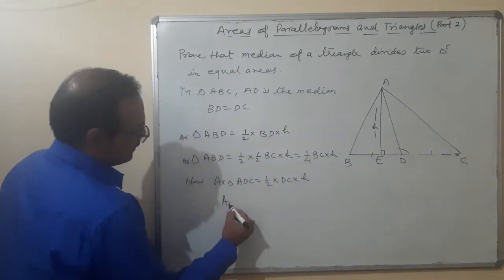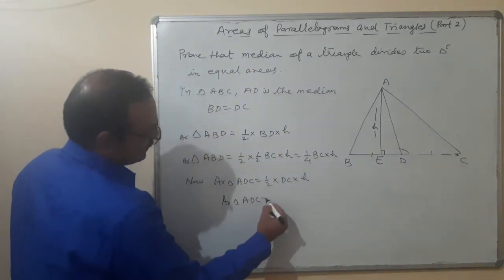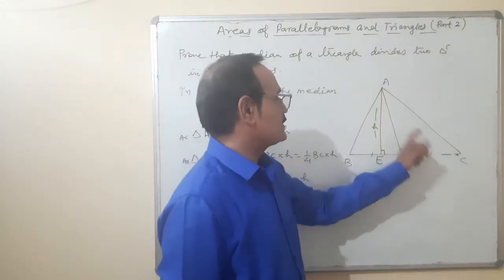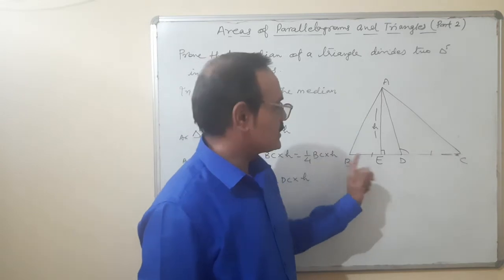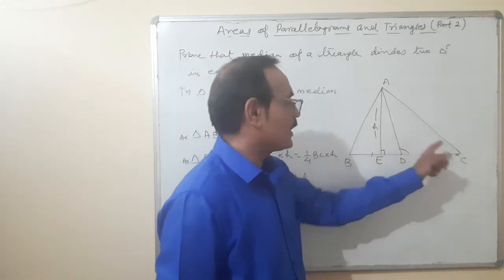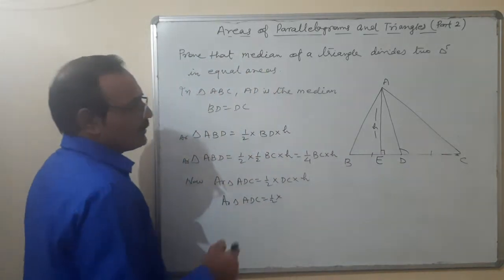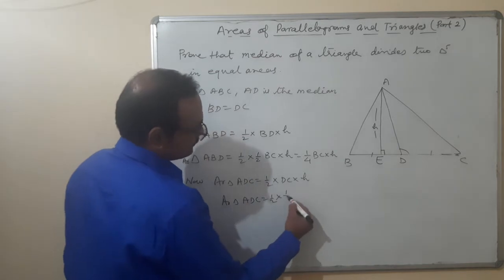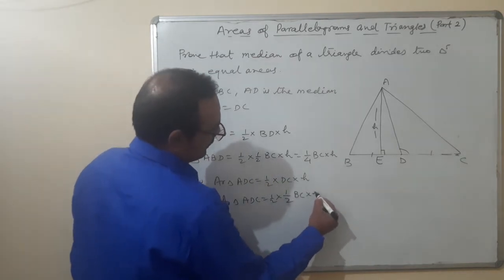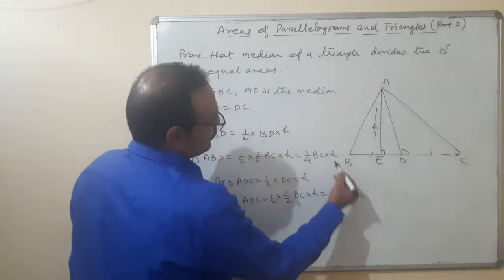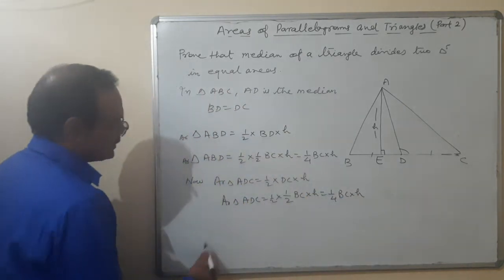That means area of triangle ADC is equal to 1/2 DC times H. DC is half of BC, because it is given that AD is the median, which divides the base into two equal parts. So BD is equal to DC is equal to 1/2 BC. So DC can be written in terms of BC, 1/2 BC, multiplied by H. So 1/4 BC into H.